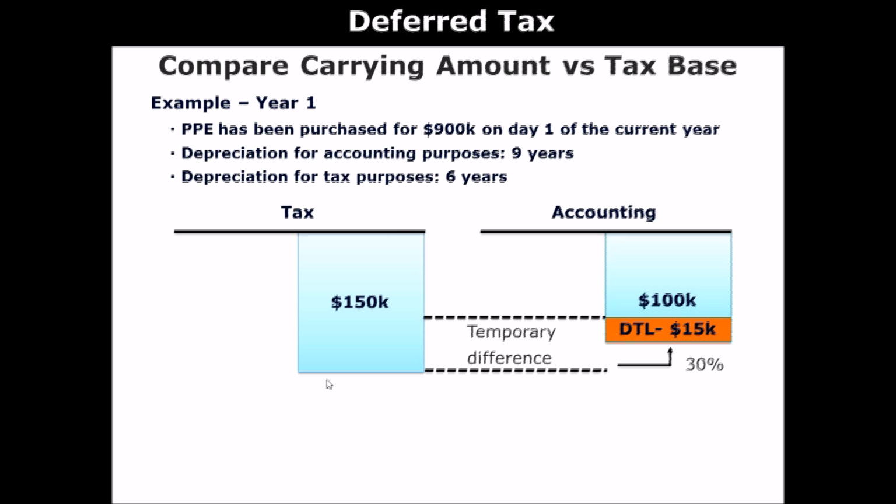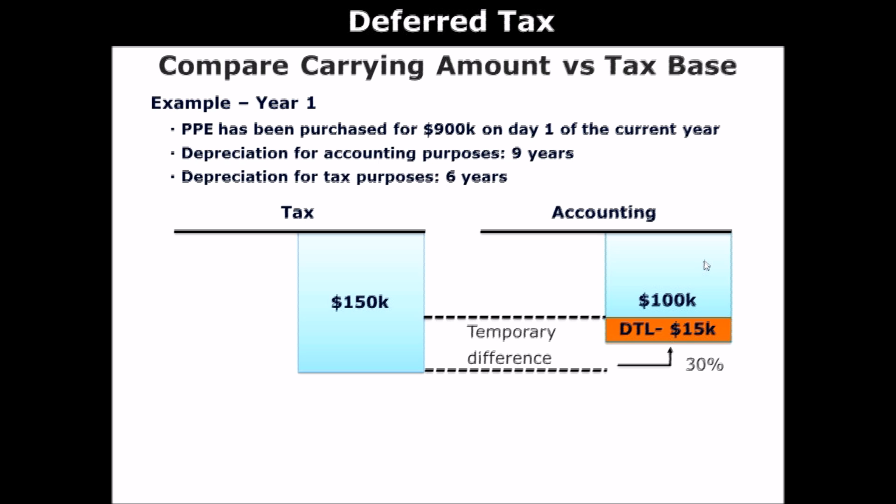And this temporary difference gives rise to deferred tax liability. The reason why it's deferred tax liability is that, okay, you should consider this way. All right, so you recorded less depreciation than tax in the current year. Less depreciation, right? So in other words, you recorded more depreciation on your tax return. So you recorded a lot of deductions, right? More deductions than accounting depreciation on your tax return.